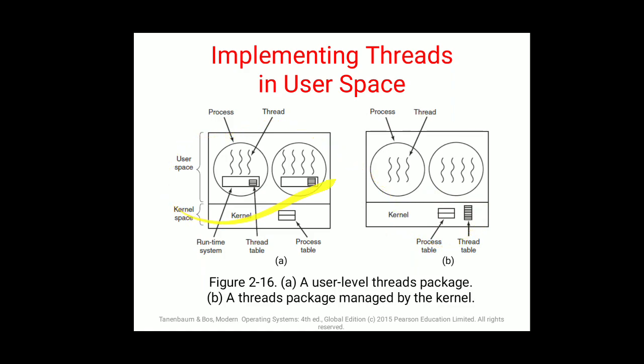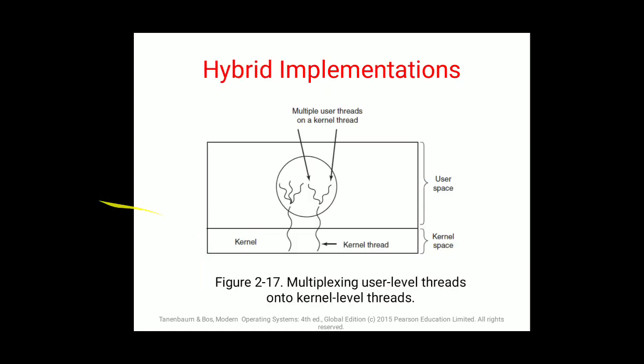Until that time the whole process is done in the user space only. This whole work is done by thread management, that is the thread implementation package, and once this is done, the table works in the kernel for processing and implementation.